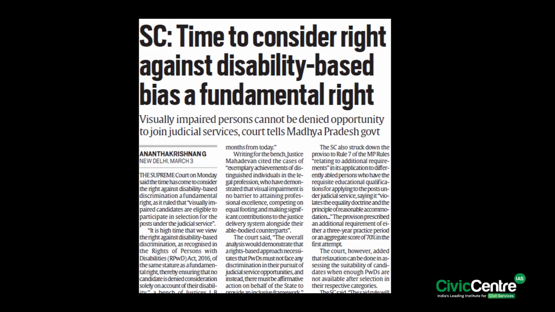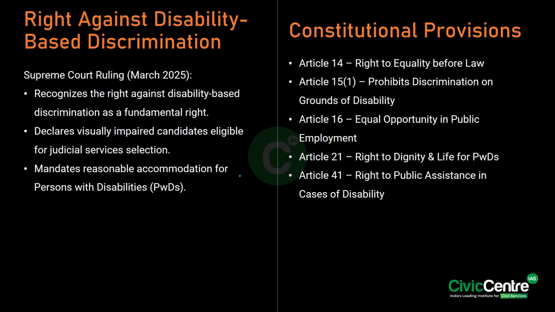But before that, what did the Supreme Court rule in March 2025? See, the Supreme Court recognizes the right against disability-based discrimination as a fundamental right. So, it declares the visually impaired candidates eligible for the judicial services selection, and it mandates a reasonable accommodation for the persons with disabilities. And these are the different constitutional provisions with respect to the persons with disabilities.